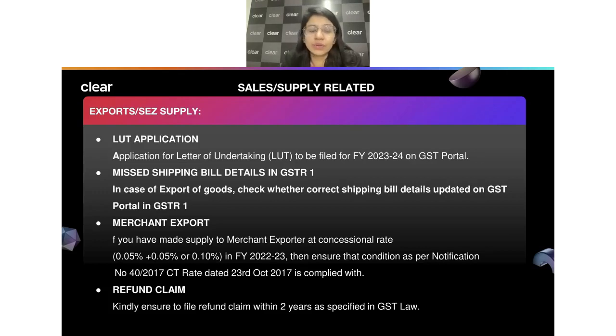Now, when we are looking into the LUT, if you are an exporter, another important point is about the shipping details. Many times we may have noticed that I have raised an invoice in one particular month, but it is still not shipped.